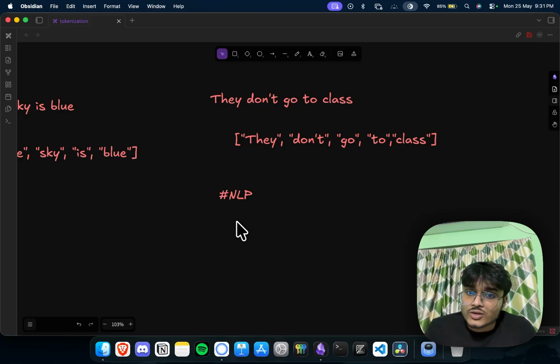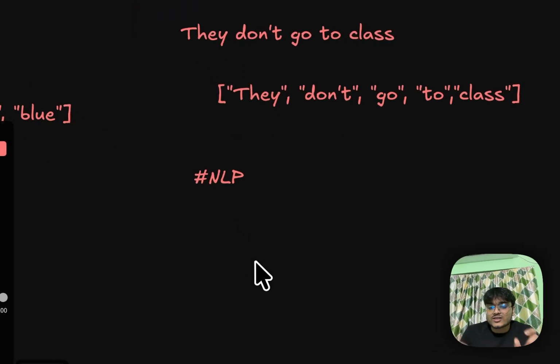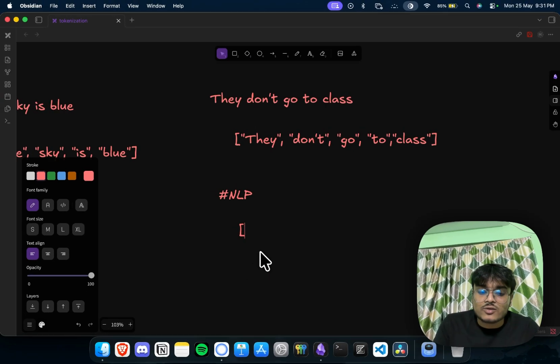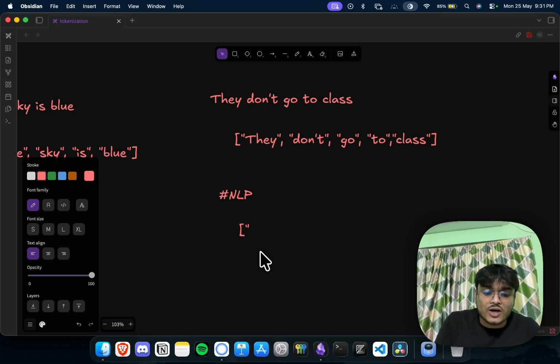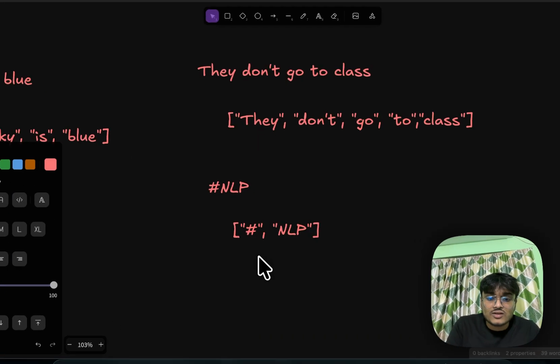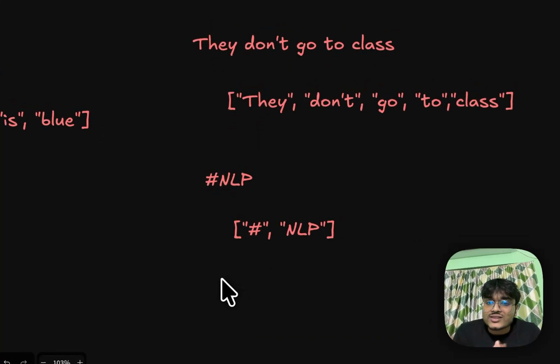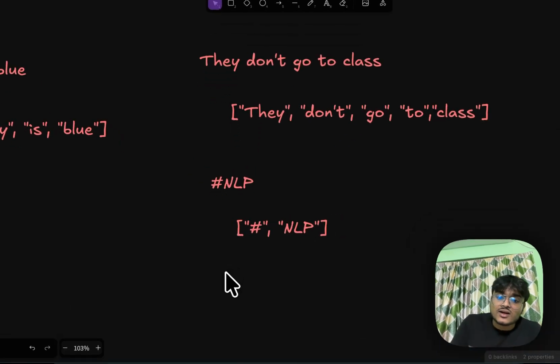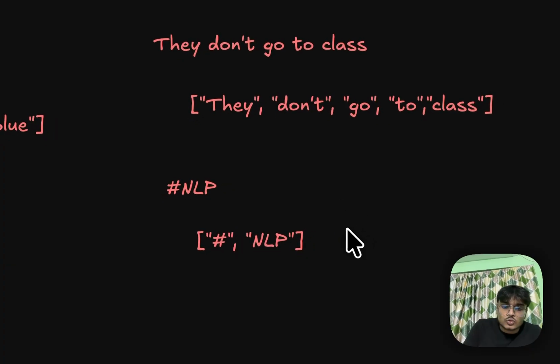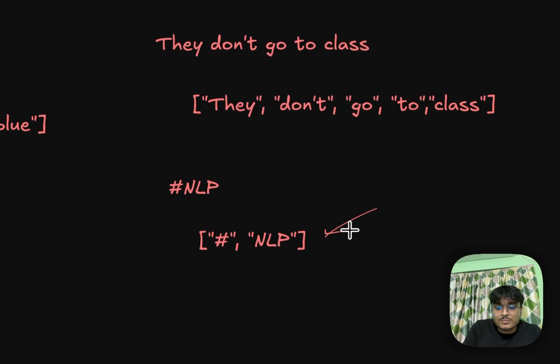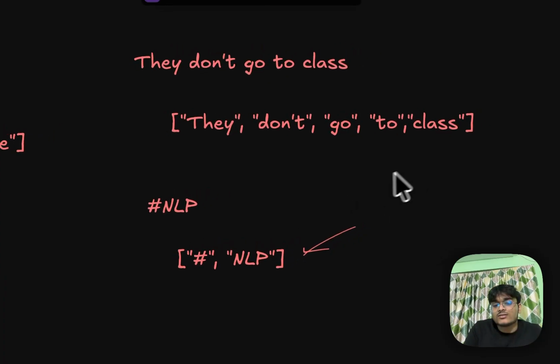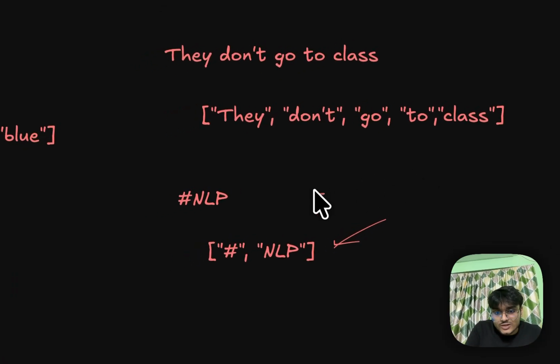The interesting thing is that we can tokenize this into two different parts, hashtag and NLP. This is the main part. So this can help us in getting this kind of result.